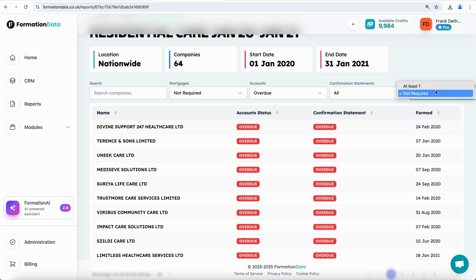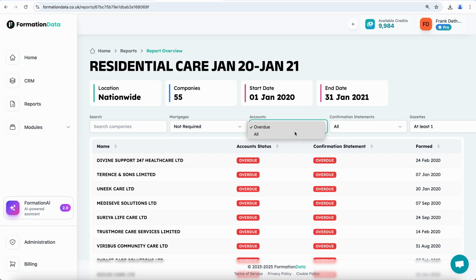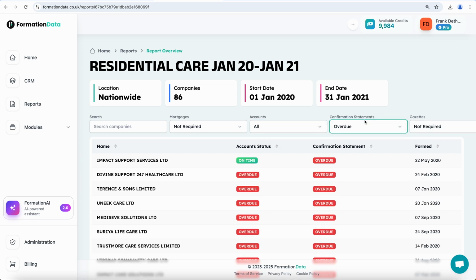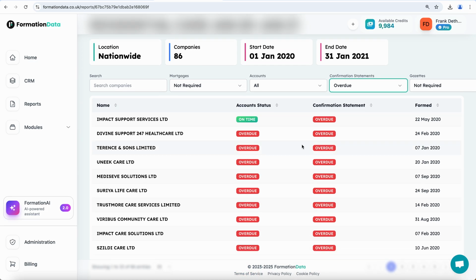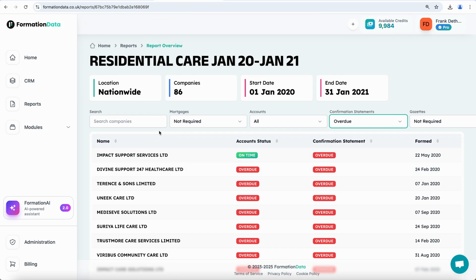Maybe we want to look at ones that also have at least one gazette issued. That's narrowed it down to 55. You could get rid of those two, maybe look at ones with just an overdue confirmation statement. That's narrowed it down to 86. So these are companies that would certainly be worth giving a contact to, as they do have a filing issue.